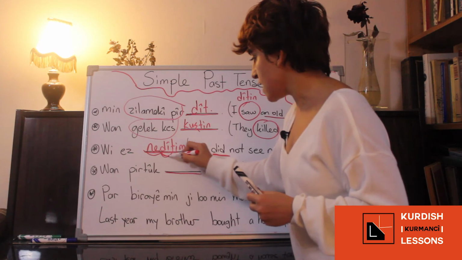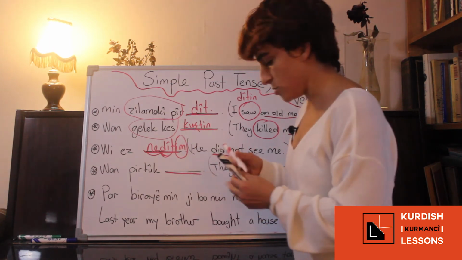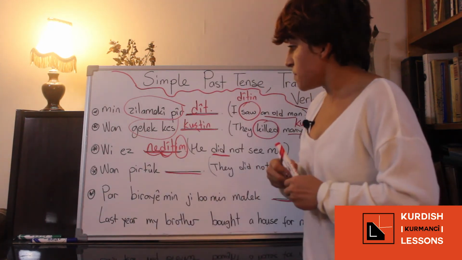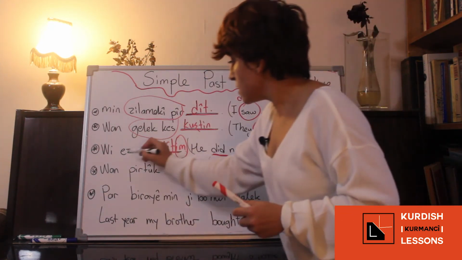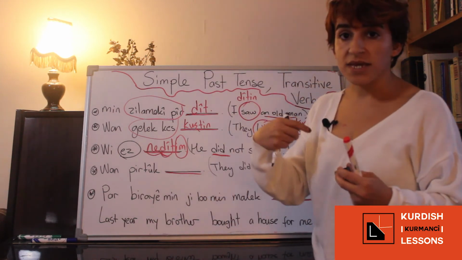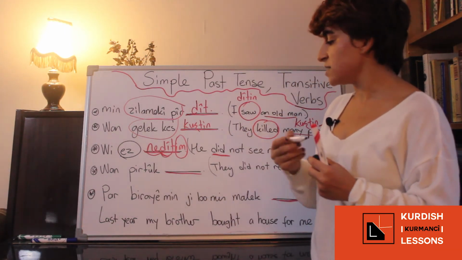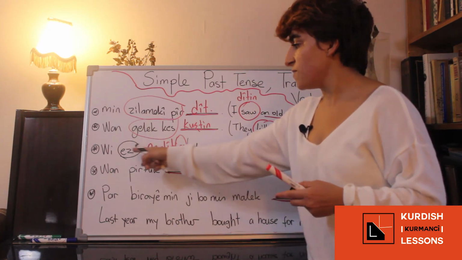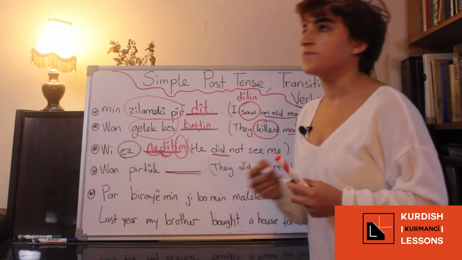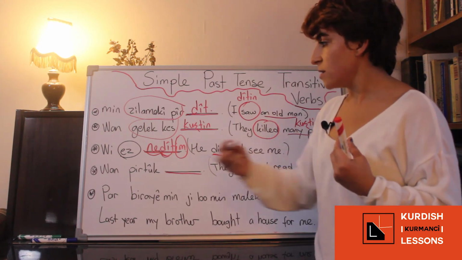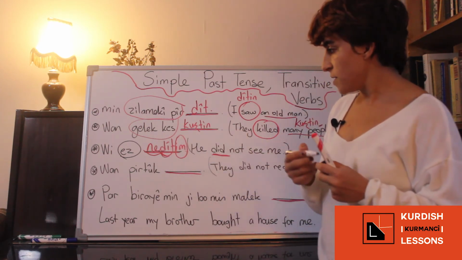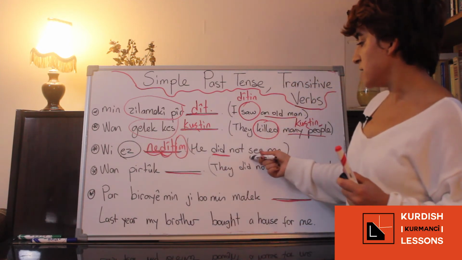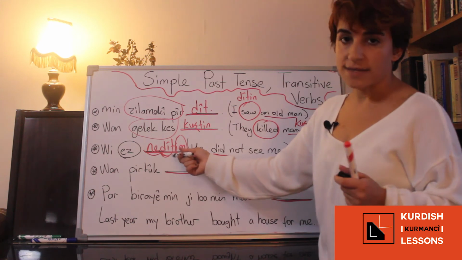Did, our stem. But what is this? Do you remember? It is because the object is me, so you have to use these personal endings. It's our personal ending for first person. We as ditem, or we as naditem, like this. He didn't see me, we as naditem.